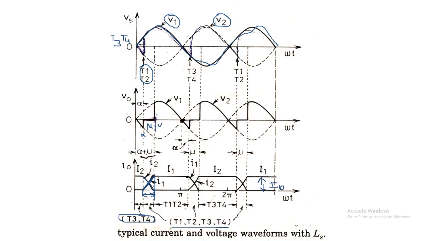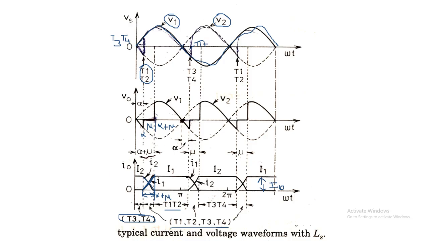So this point will be alpha plus mu, where mu is the commutation overlap angle. From alpha plus mu to pi, the devices conducting are T1 and T2, and that will last up to pi plus alpha.